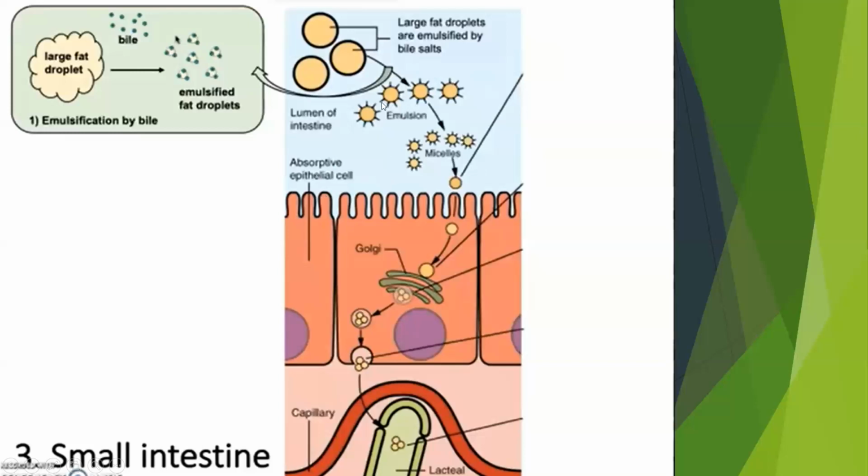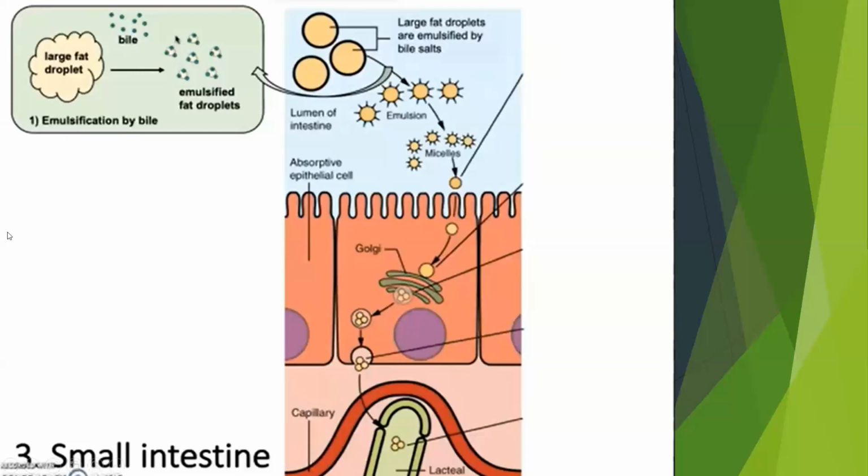First, upon entering the small intestine, the fat globules touch the cells called enteroendocrine cells. These enteroendocrine cells stimulate the secretion of the hormones secretin and CCK, or cholecystokinin. Chole means gallbladder, kinin means squeeze.